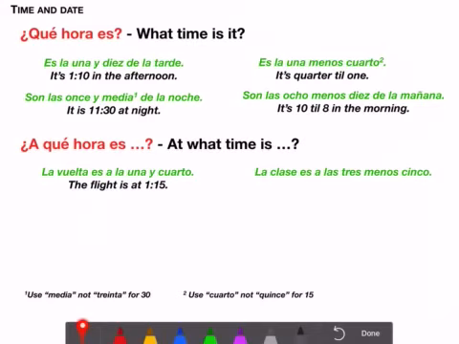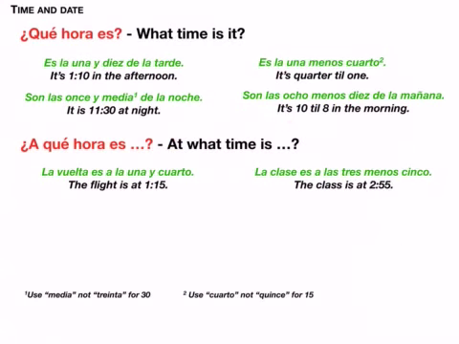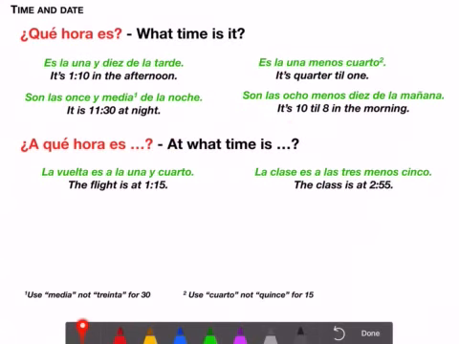Or if I'm saying what time is the class, ¿a qué hora es la clase? La clase es. Notice I still said es even though it's a plural time. I'm saying es because the question asked at what time is the class. The class is a las tres. Notice las is still plural, but I didn't make es plural there because I'm not telling time. I'm talking about an event. All right? La clase es a las 3 menos 5. The class is at 5 till 3.